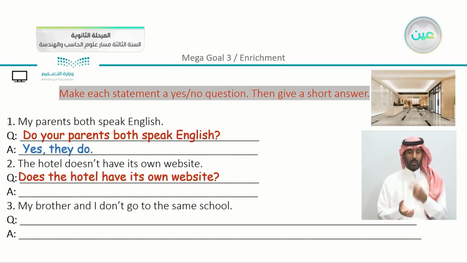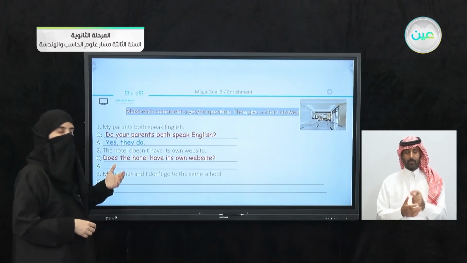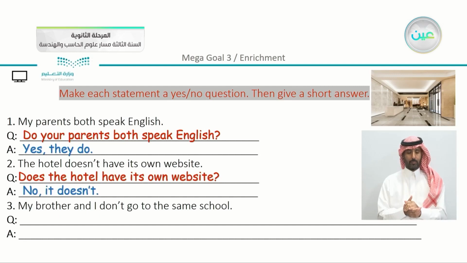And the second sentence we have here, this hotel doesn't have its own website. It changes into, does the hotel have its own website? And of course, we have doesn't as the helping verb that is mentioned, and it is in negative. So here we can answer, no, it doesn't.